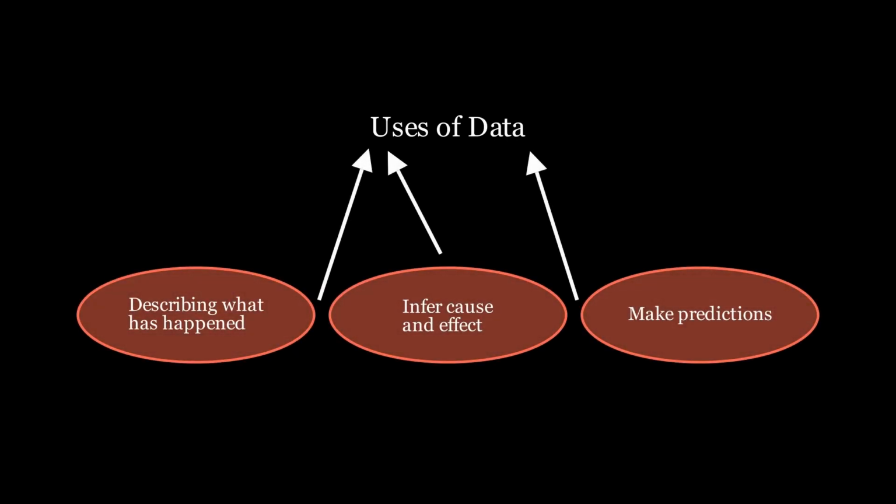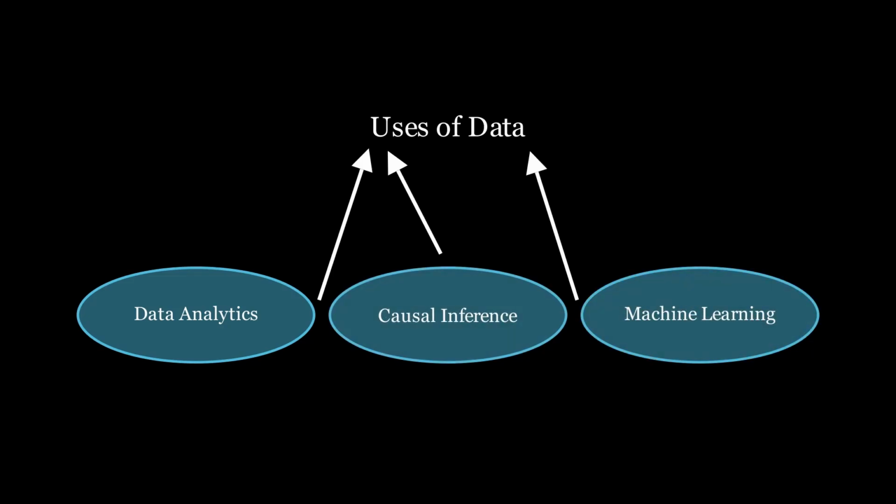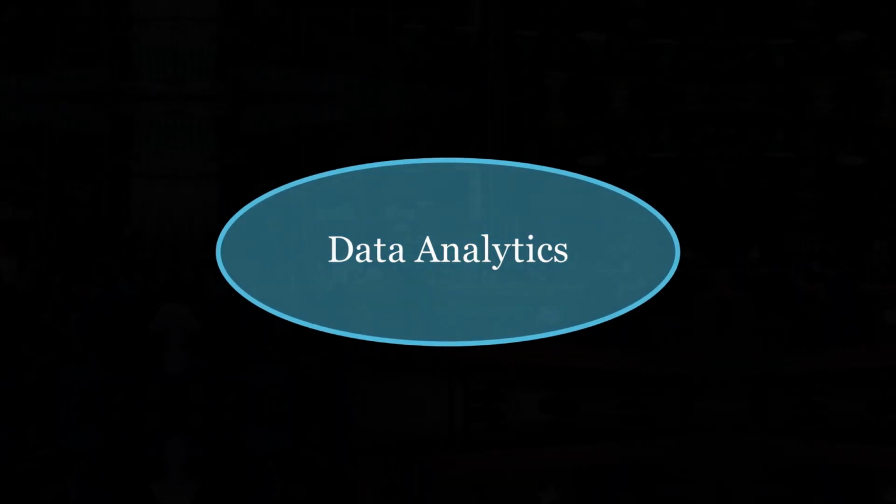Data has three main uses: to describe what has happened, infer cause and effect, and to make predictions. They are also known as data analytics, causal inference, and machine learning. Let's take a closer look at each one, starting with data analytics.